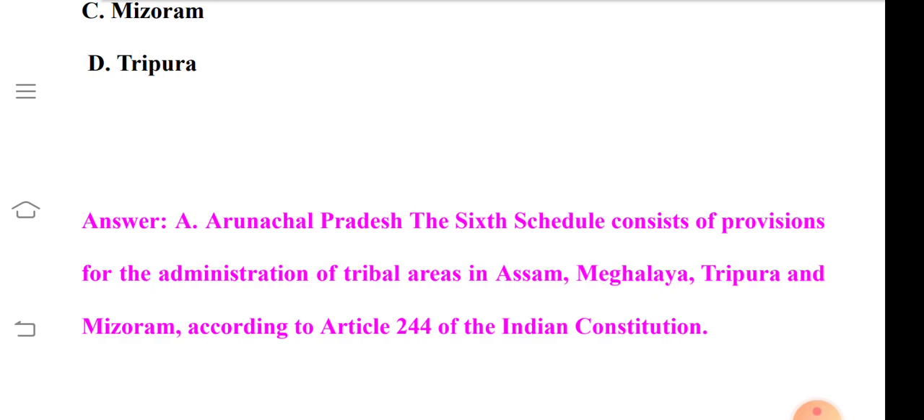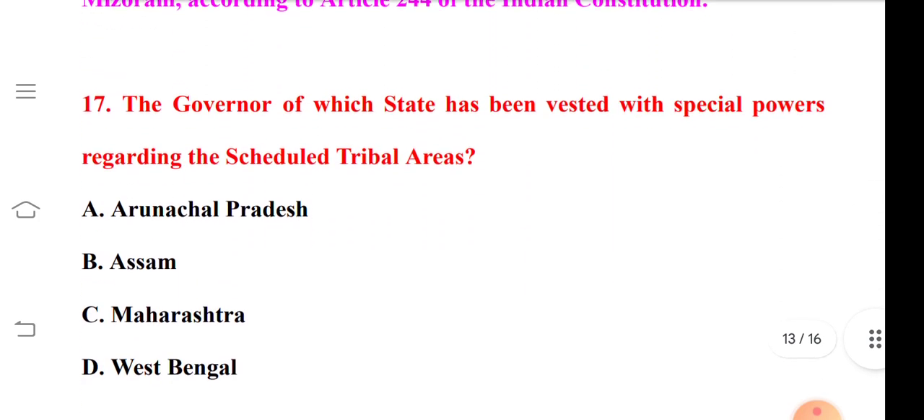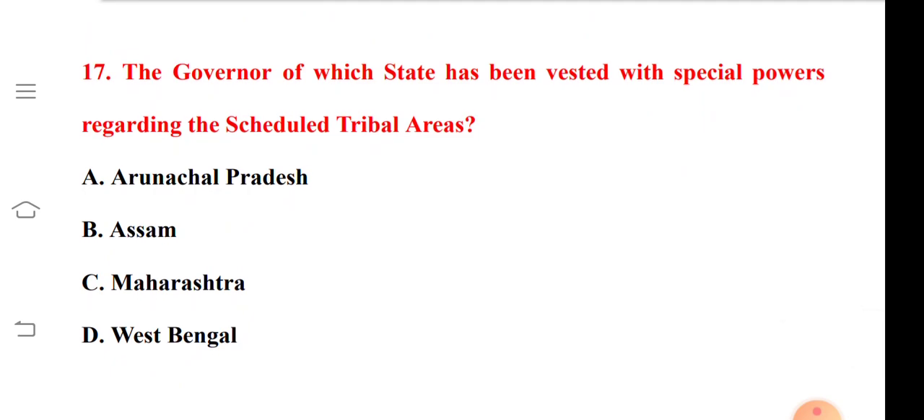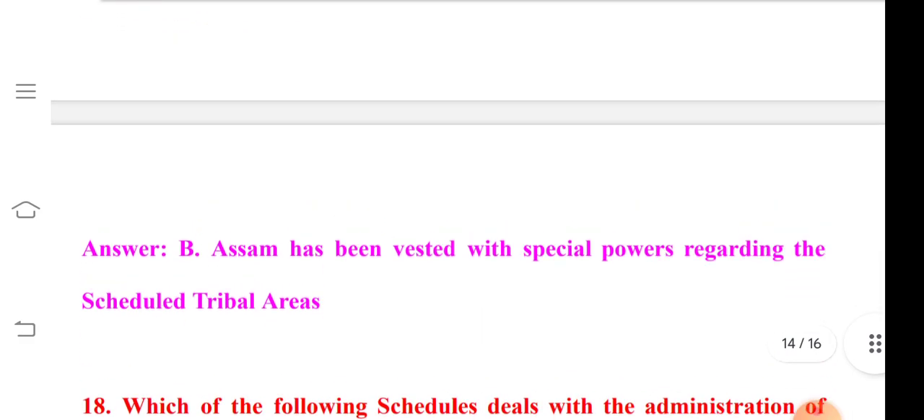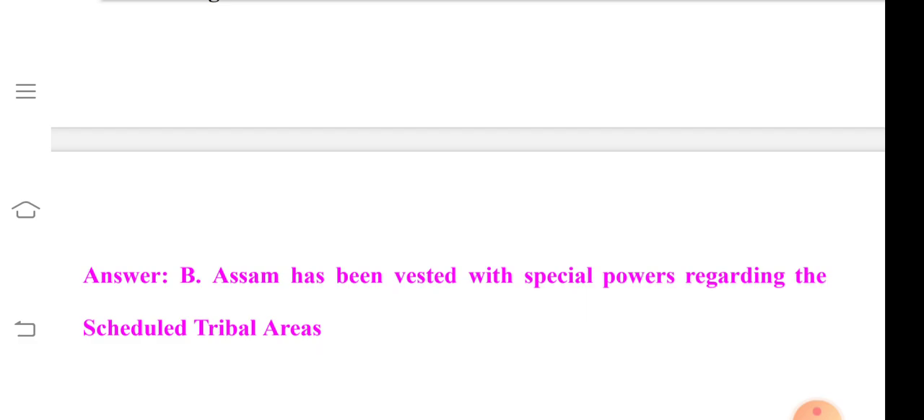Thus, the sixth schedule consists of provisions for the administration of tribal areas in Assam, Meghalaya, Tripura, and Mizoram, according to Article 244 of the Indian Constitution. Question number 17 is, the governor of which state has been vested with the special power regarding the scheduled tribal areas? Option A is Arunachal Pradesh, option B is Assam, option C is Maharashtra, and option D is West Bengal. So its correct answer is option B, that is Assam.